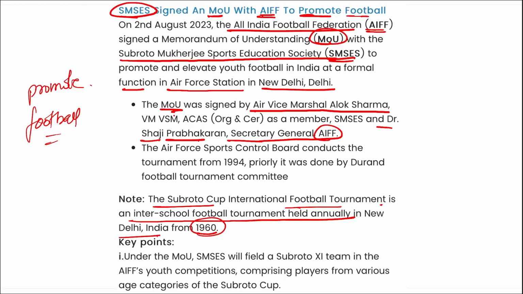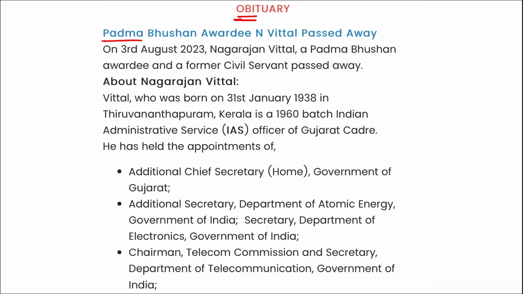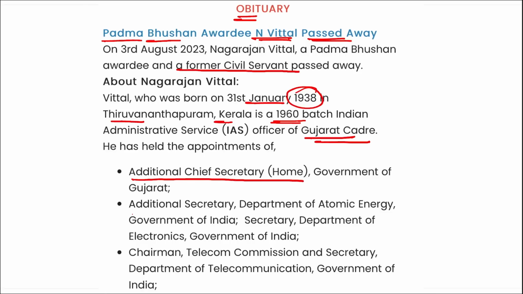Correct? Next is obituary. Recently Padma Bhushan awardee Ann Vittalji has passed away. He was a former civil servant. He was born in January 1938. He was a Trivandrum, Kerala 1960 batch IAS officer of Gujarat cadre. Correct? He also held the appointments of Additional Chief Secretary of Government of Gujarat, Additional Secretary, then Chairman also. Correct? And he has recently passed away. He was awarded this Padma Bhushan for the discipline of civil service by the Government of India in 2012. Correct?